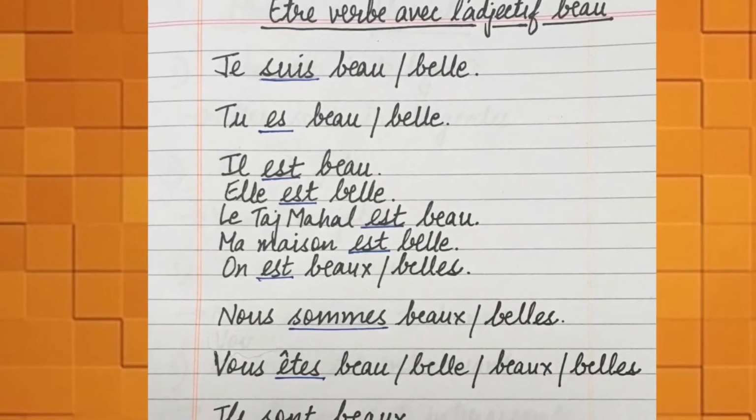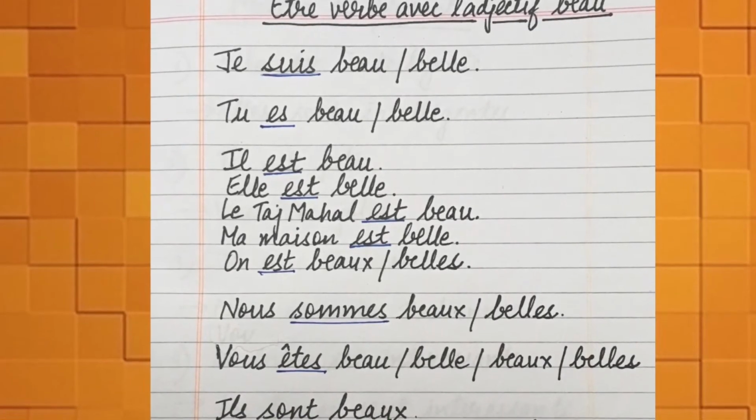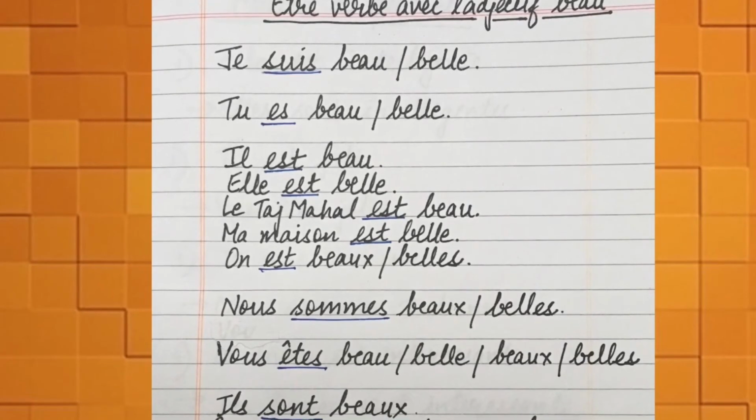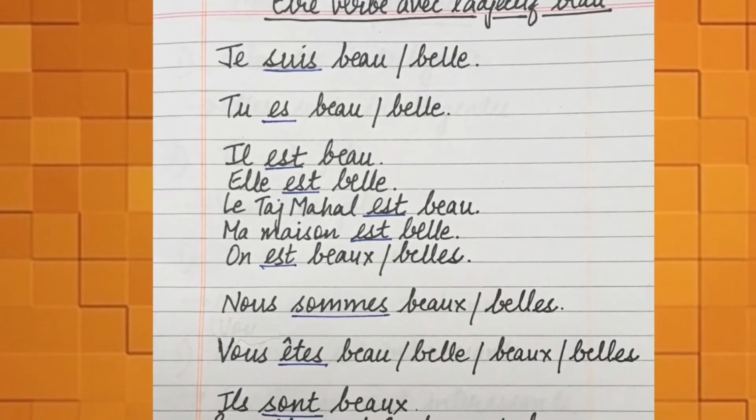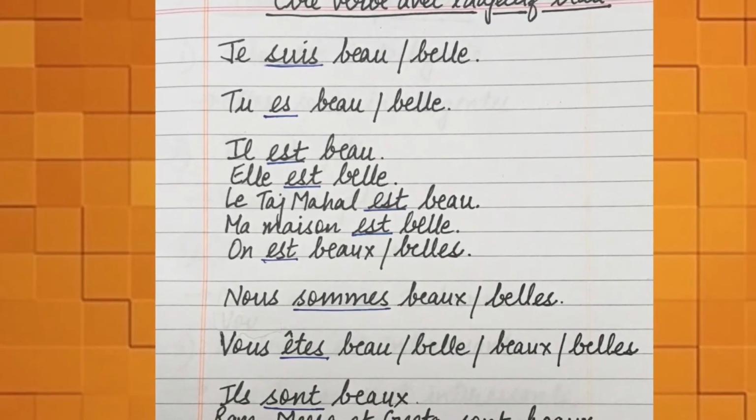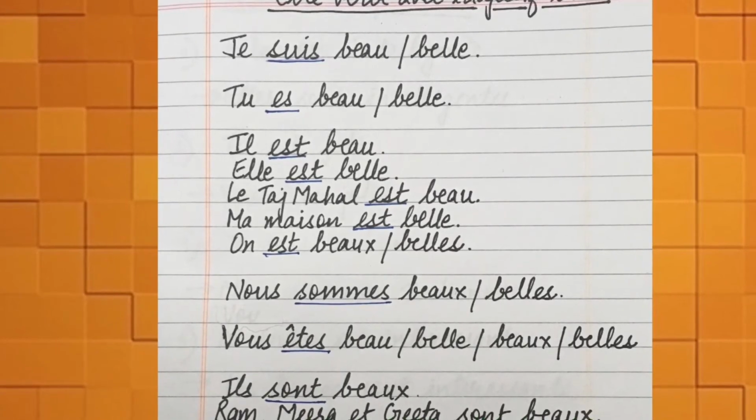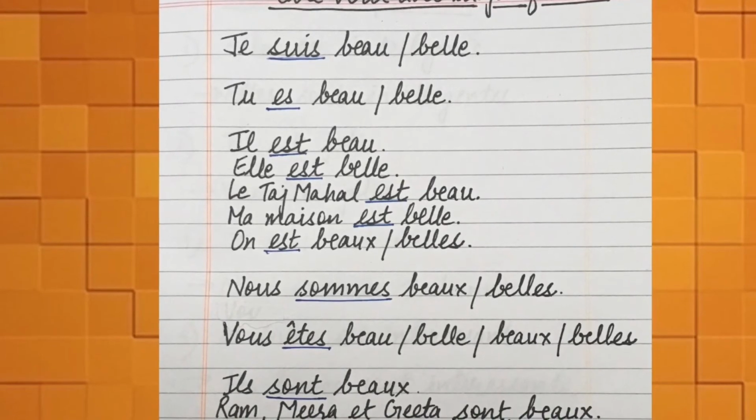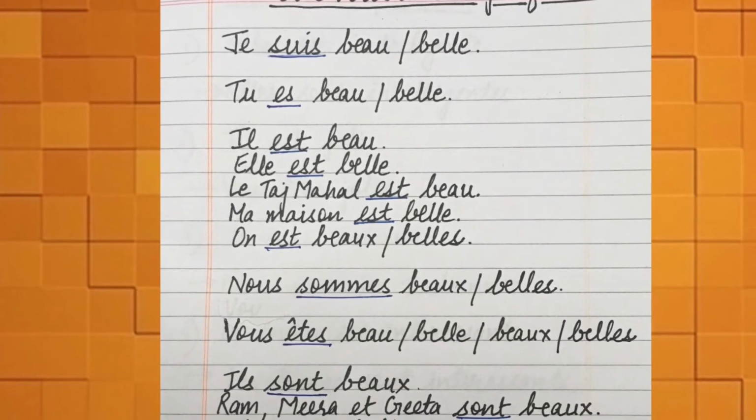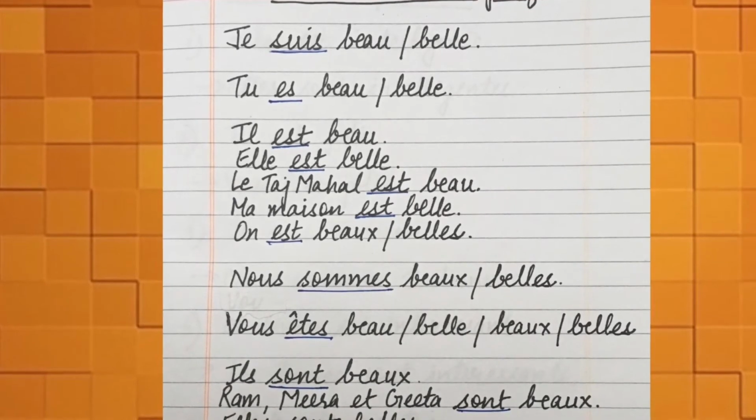Next is le Taj Mahal est beau. Taj Mahal is masculine, so beau. Ma maison est belle means my house is beautiful. In French, house is feminine, so ma maison est belle. On est beau, on est belle, the informal version of we are beautiful. If a group of boys is there, then on est beau. If a group of girls is there, then on est belle.